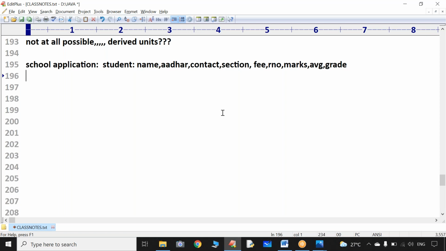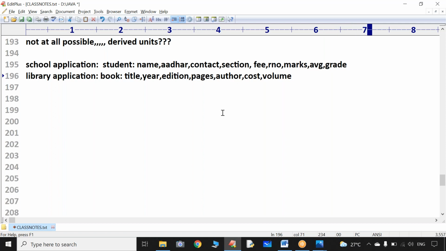Apart from that, every school or college will have a library, and I want to develop a project for the library also. In a library project, the frequently used term is book. For every book, what is the title? In which year was it published? Which edition? How many pages? Who is the author? What is the cost? Which volume is it, volume 1, 2 or 3? A lot of information.